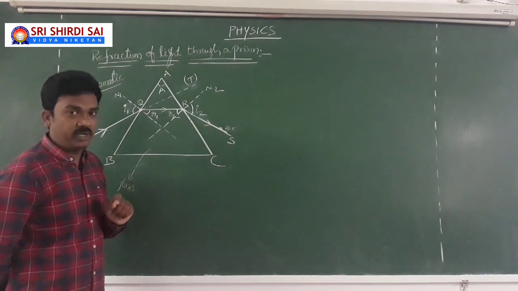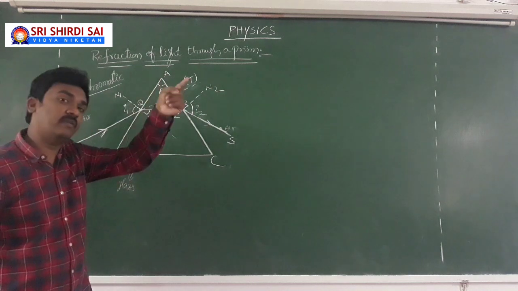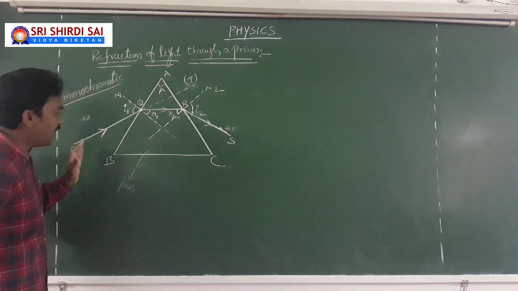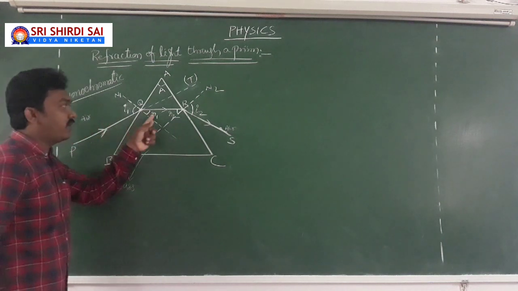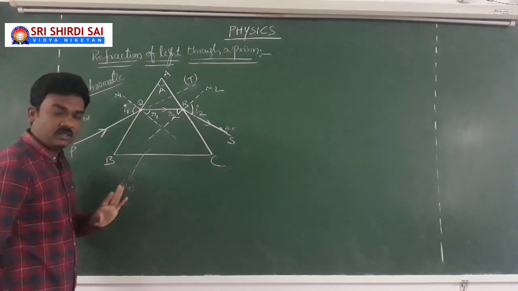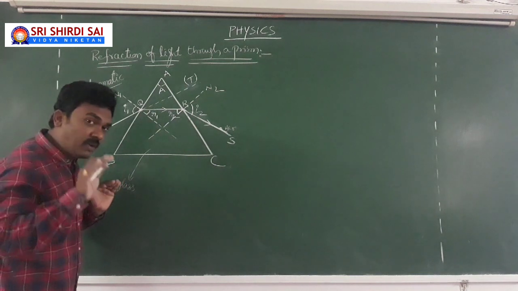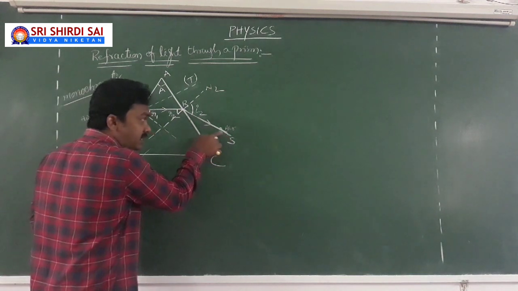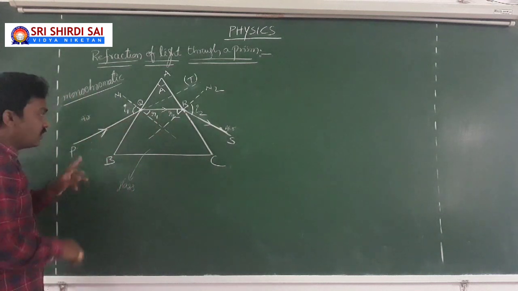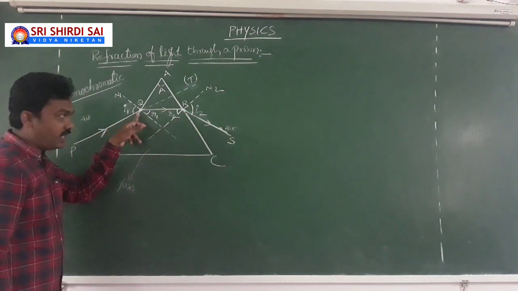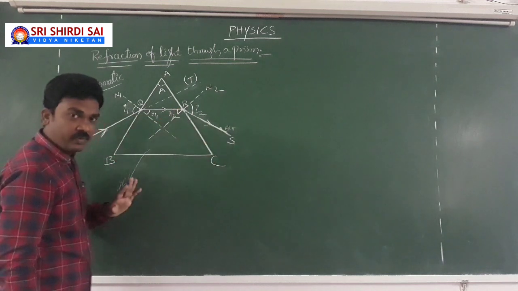But a simple logic you need to understand: you can connect it to the principle of reversibility. When I am dealing with light traveling from left to right through my prism, I1, R1, and then the remaining angles. But while dealing with the principle of reversibility, if this is my incident light ray, then this will be my emerging light. I repeat, when PQ is the incident light ray, RS is the emerging light ray.